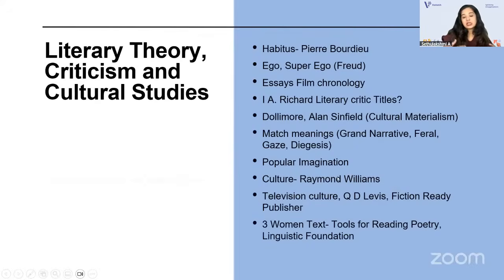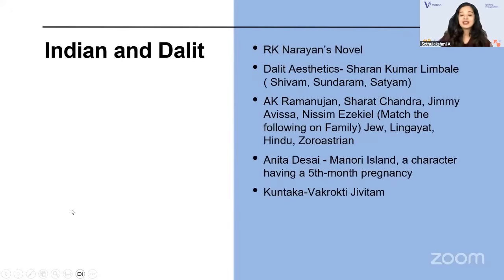But in Indian and Dalit literature, the questions came directly from familiar authors. This time they asked questions from familiar authors, and of course, the questions were concept oriented rather than from obscure areas or authors. So again, a directly theory-based question from Kuntaka's Vakrokti Jivitam. Anita Desai is again another favorite of UGC. So the questions were direct, but they asked these questions in the form of assertion-reason and match the following questions. So that was the trickiest part.